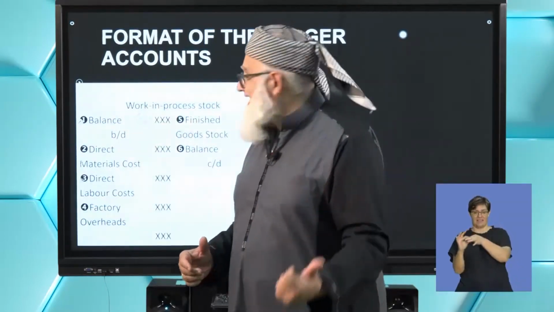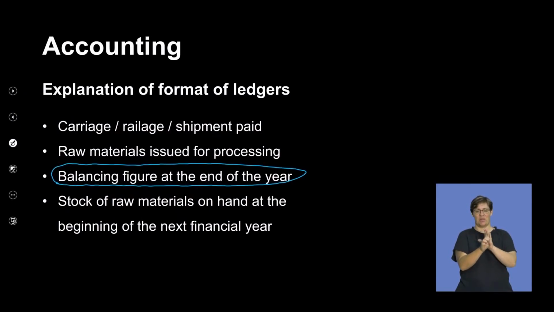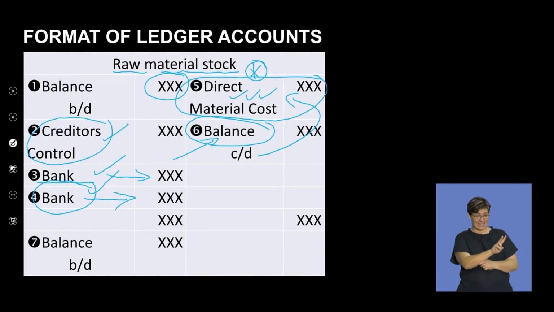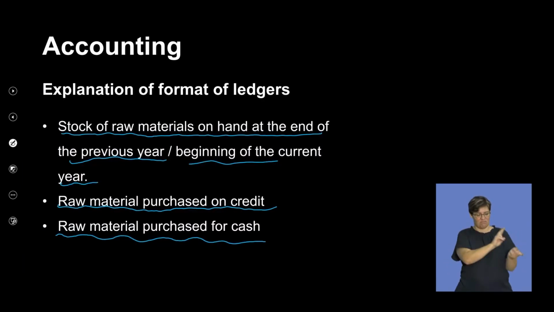Now, this one I'm going to link exactly to our example that we've done here. Can you see this direct material cost here? It goes from your direct material cost into the direct material cost account, and from there into my work in process. So clearly you can see your flow.